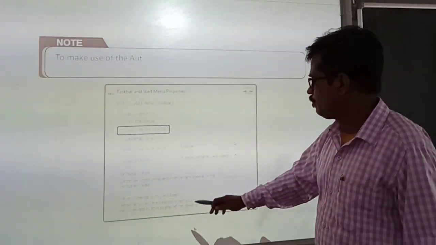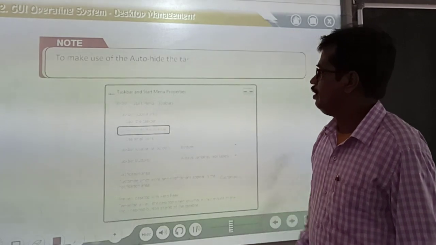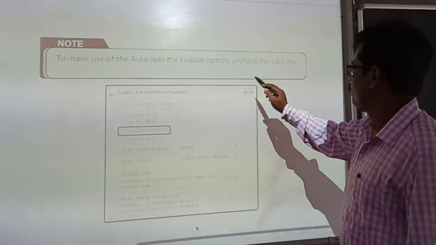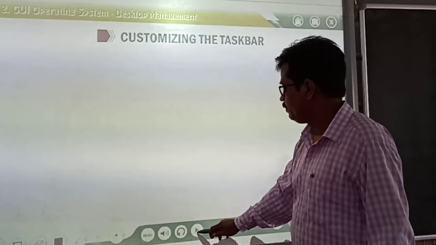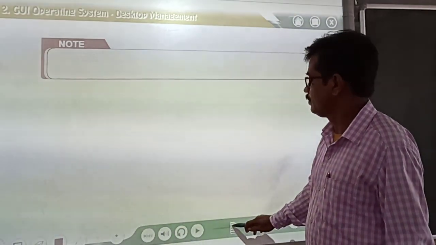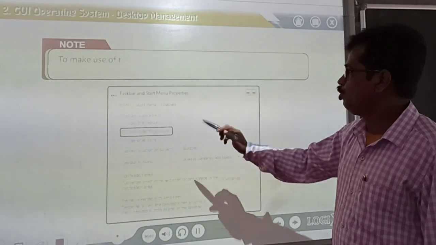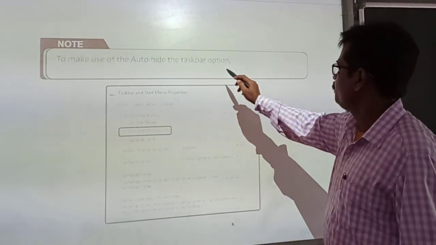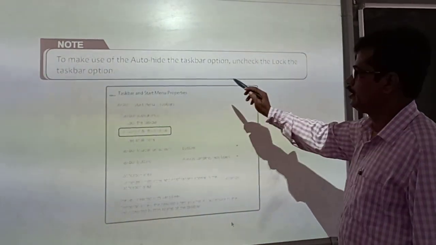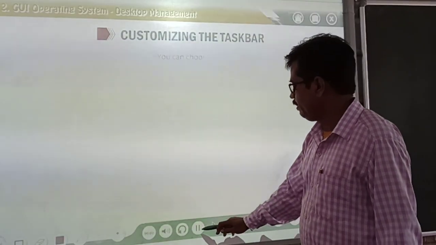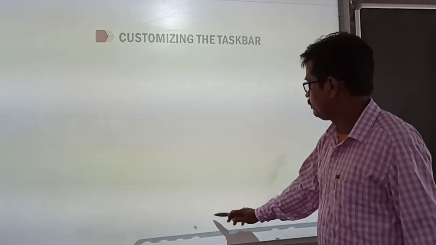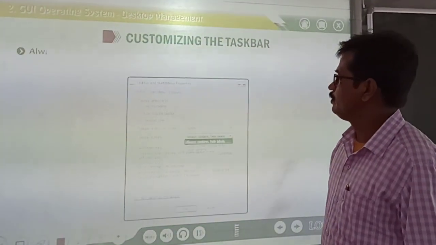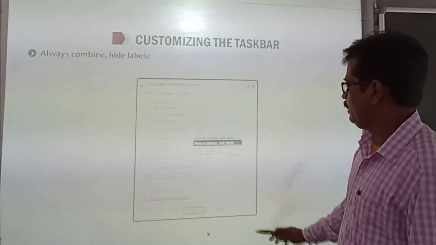So let's see the note what is given in your book. To make use of the auto hide taskbar option, uncheck the lock the taskbar option. See once again. To make use of the auto hide taskbar option, uncheck the lock the taskbar option. Then again it will come onto the screen.